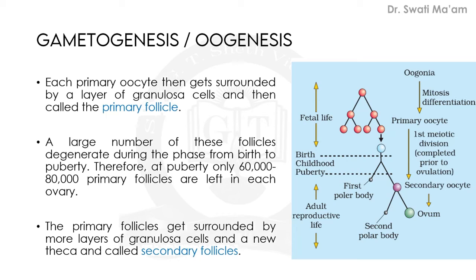A large number of these follicles degenerate during the phase from birth to the puberty. Therefore, at the puberty, only 60,000 to 80,000 primary follicles are left in each ovary. Each and every word and line is important.